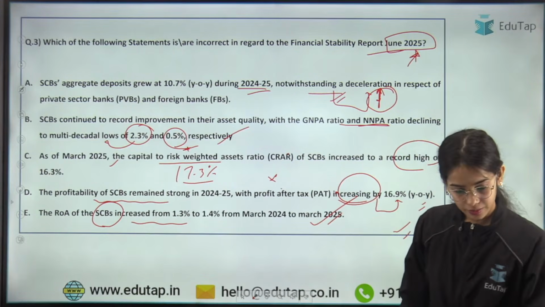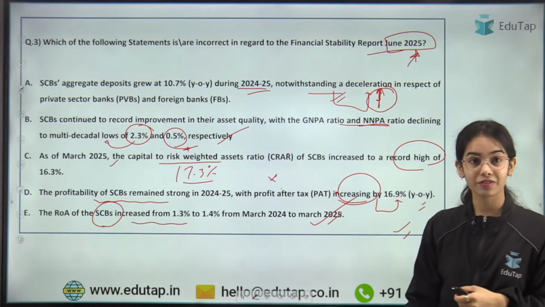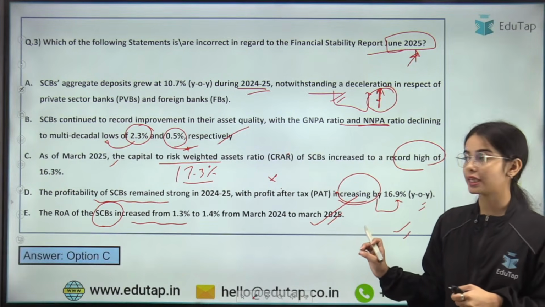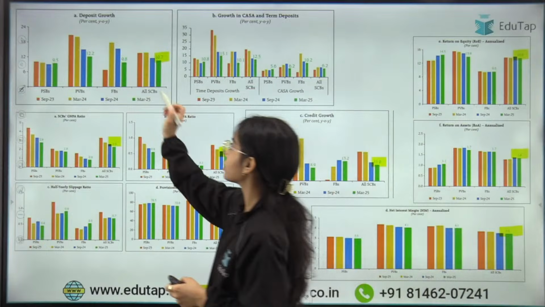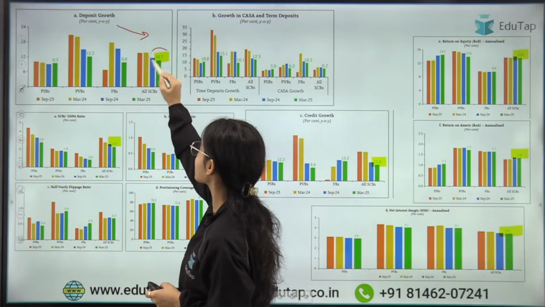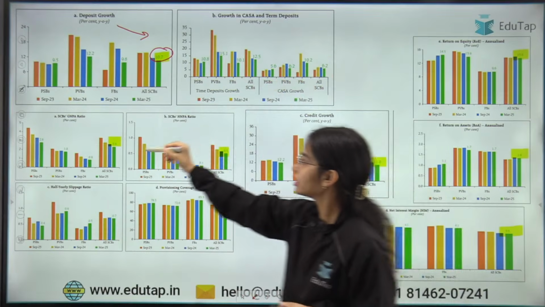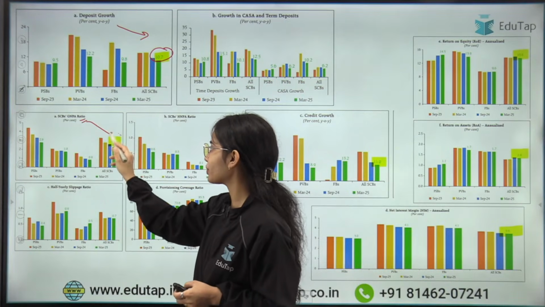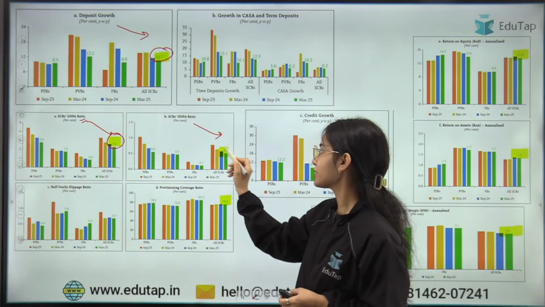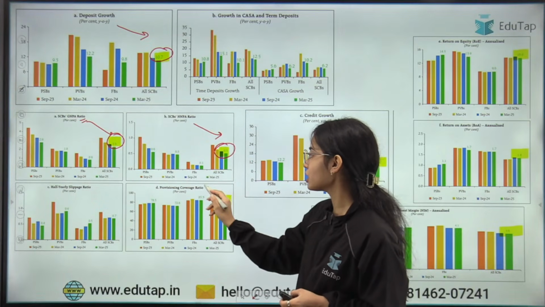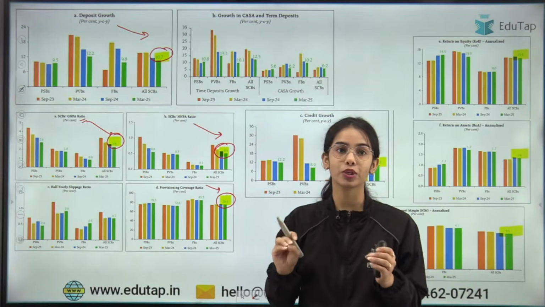Okay. Yes, very good. So everyone has given the right answer. Good to see that. So C is the right answer here. So here let me mark the important data points. Deposit growth is 10.7%. Then the gross non-performing asset ratio is 2.3%, net non-performing asset ratio 0.5%, provisioning coverage ratio 76.3%.